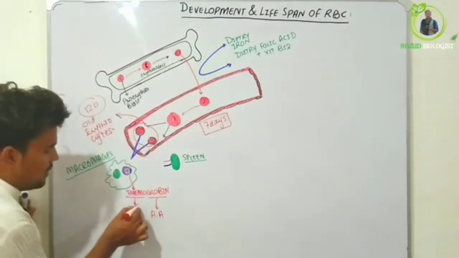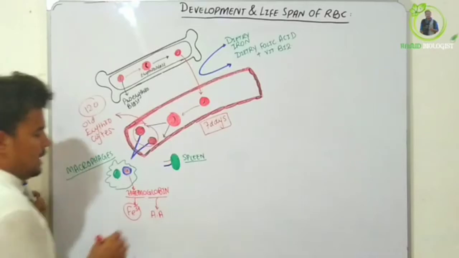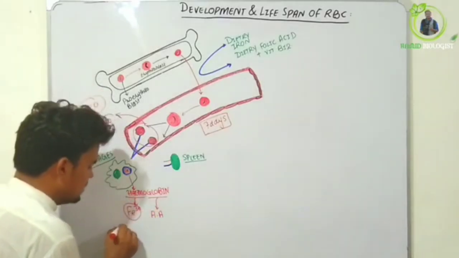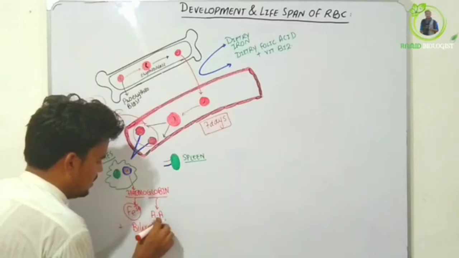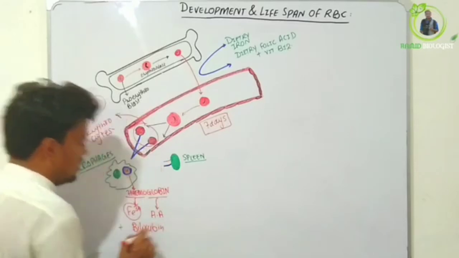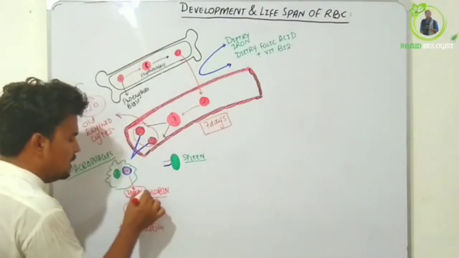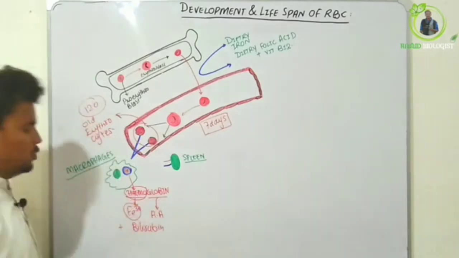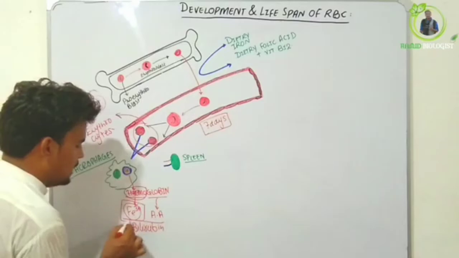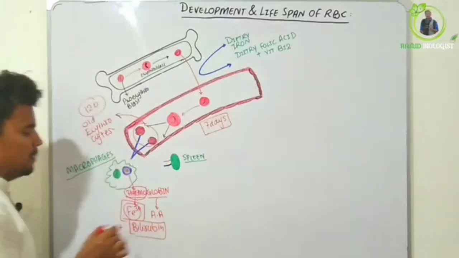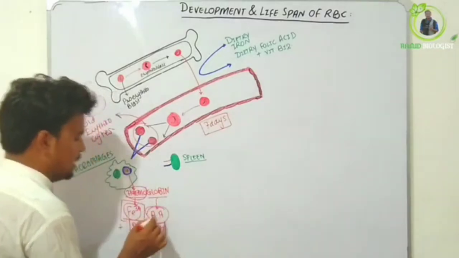Now we are talking about Fe3+ and globin, Fe3+ plus bilirubin. Basically, hemoglobin divides into three basic portions: the heme portion of iron, bilirubin, which is the broken part of RBCs, and amino acids.